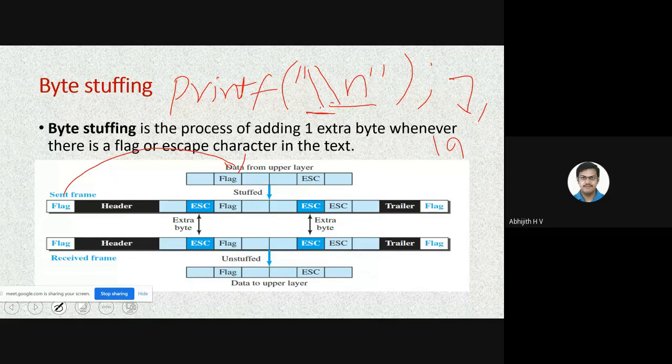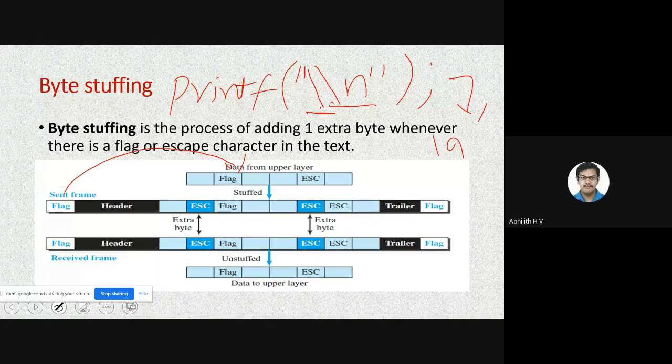If you add another slash, it will print \n on the screen. The same way, here also we use some special character as an escape character whenever the flag appears in the data also. So the meaning of the flag will be suppressed by adding an escape character by the data link layer.